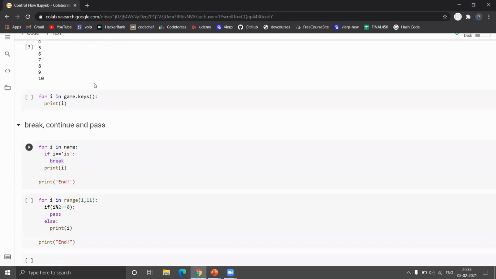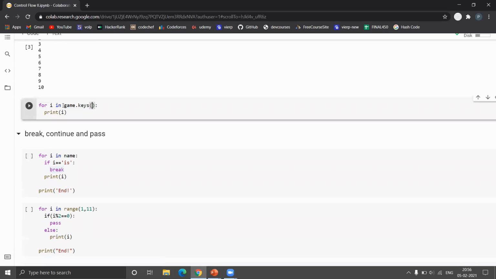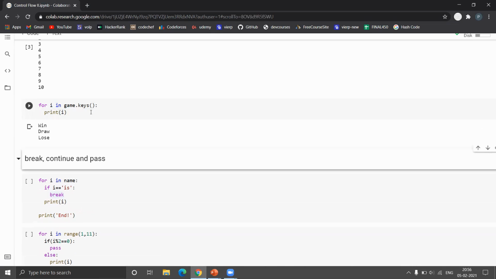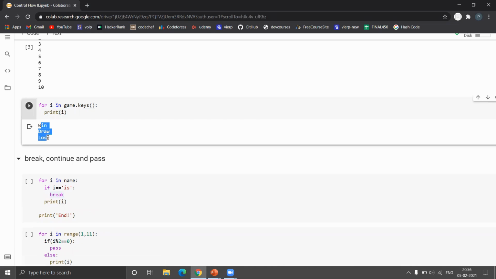So let's print the keys, just game.keys. Now the keys is a single iterable, so we require only a single i over here. Let's run it. Yeah, we got win, draw, and lose.